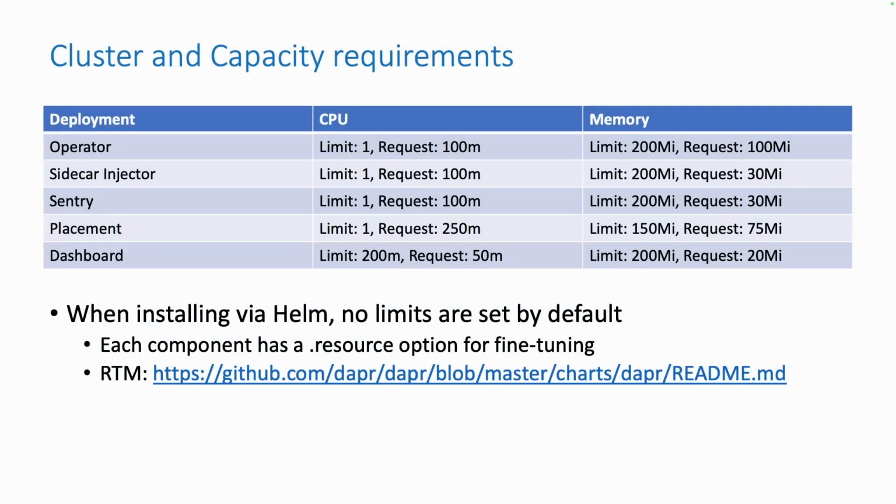Dapr support for Kubernetes is aligned with Kubernetes version skew policy. This might sound very technical and difficult, but here's the catch. In a highly available cluster, the newest and the oldest kube API server instances must be within one minor version. Now, the kubelet, which is that small component that runs alongside each node inside your cluster, must never be newer than the kube API server, and the kubelet may only be up to 3 versions older than the kube API server. There's a caveat here: if you're running Kubernetes 1.25 or newer, then it can be 2 minor versions older than the kube API server.